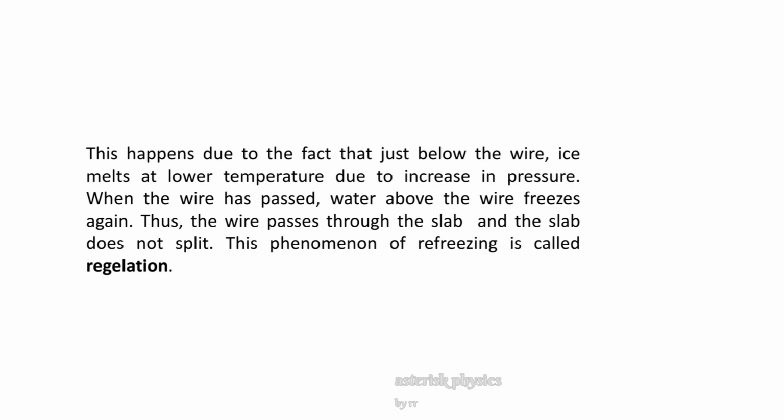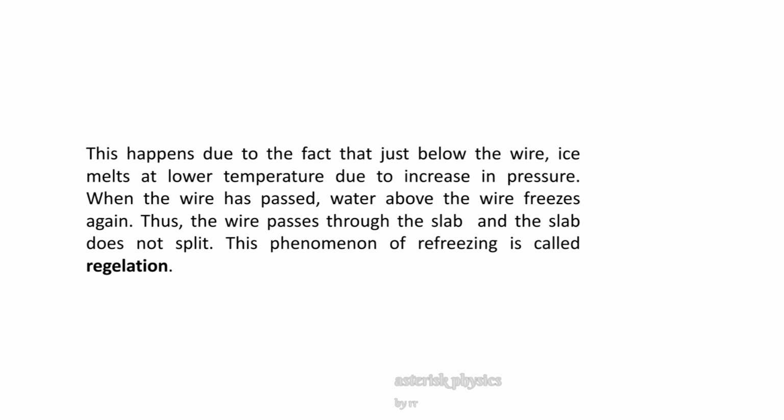So why does it happen? Why does the wire pass through the ice without cutting the ice into two pieces? This happens because just below the wire, at the point of contact, ice melts at lower temperature due to increase in pressure. Due to that load, the pressure at the point of contact will be larger. Hence, the melting point of ice decreases. That is, ice melts much below 0 degrees Celsius.